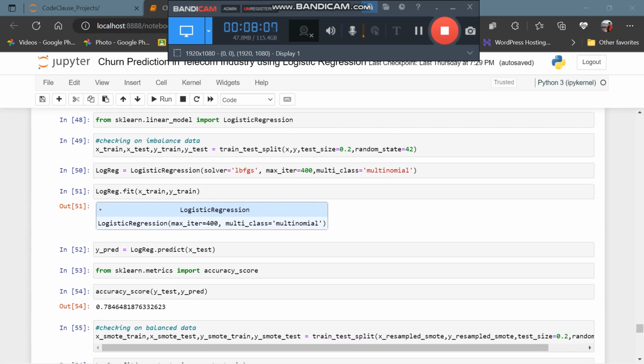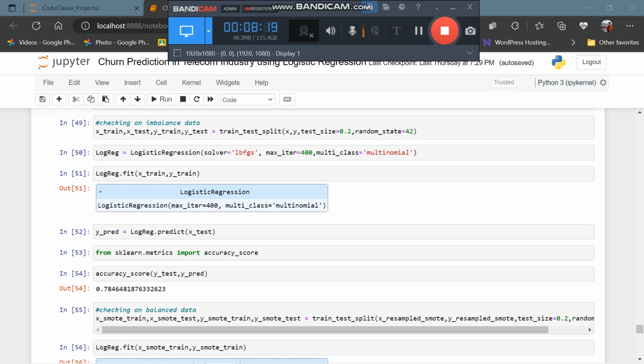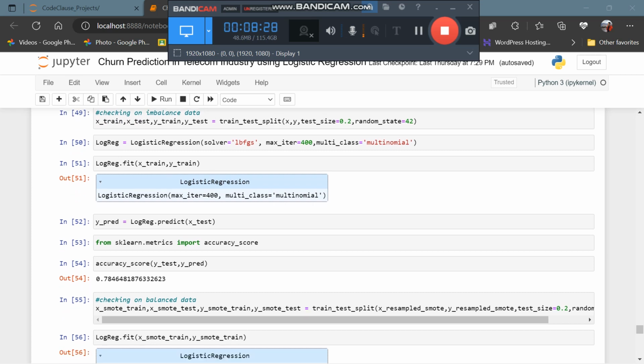And now we are going to import logistic regression from linear model, as it is a linear model. Splitting the data into x train, x test, y train, y test. This train test split is a library provided by sklearn.